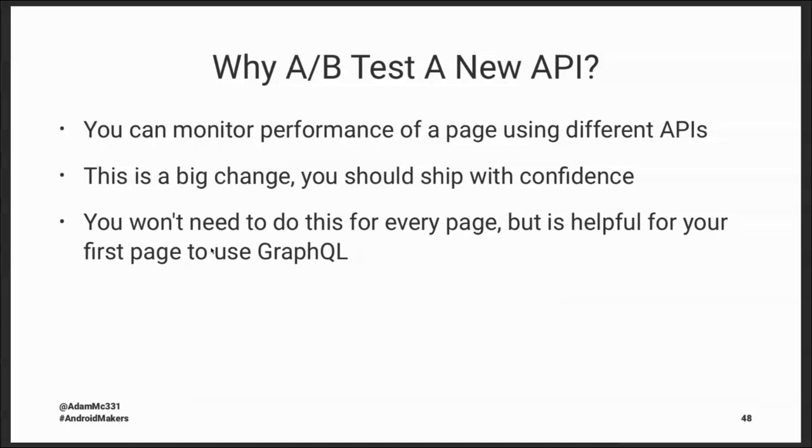So about a year ago, when we started building the GraphQL backend at OkCupid, I took one page, our conversations page, and I used that repository interface setup that I mentioned, and I A/B tested using the GraphQL API. And we did this to make sure that the Apollo library worked great. We didn't see any decrease in loading times or usages or anything else. And so we were able to have confidence in GraphQL and in Apollo that when we started using GraphQL on new pages, we just shipped it out of the box. But keep in mind that doing this experiment up front can be really helpful to allow you to ship with that confidence.